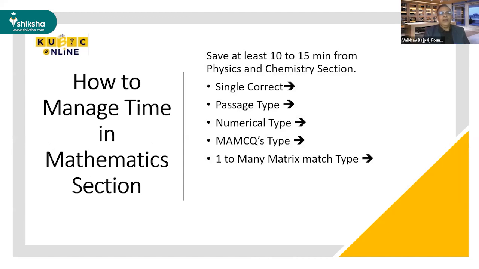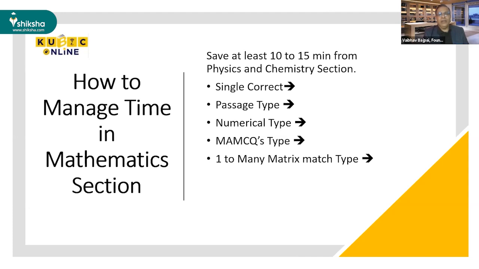And the next important point is how to manage time in the mathematics section. This is a statistic given by my previous students who were successful in IIT-JEE Advanced, those who cracked good ranks in JEE Advanced exams.